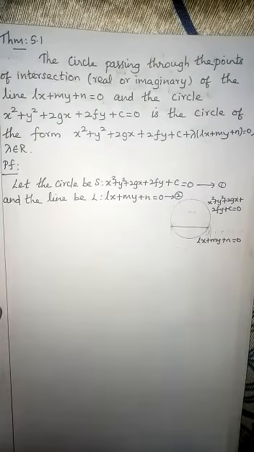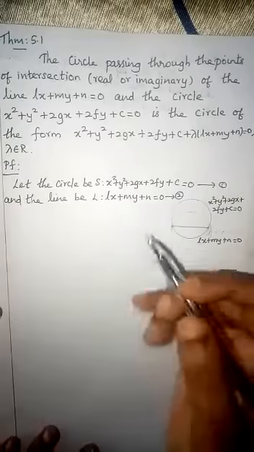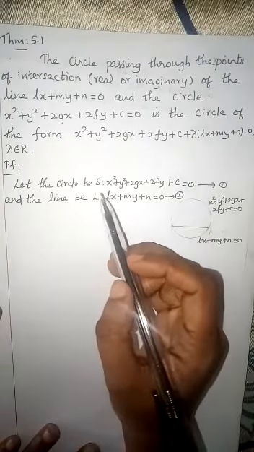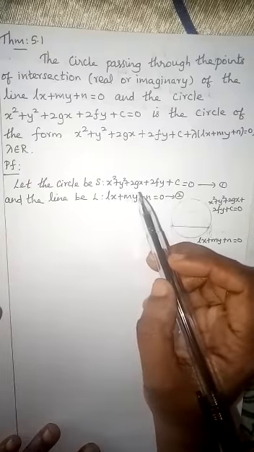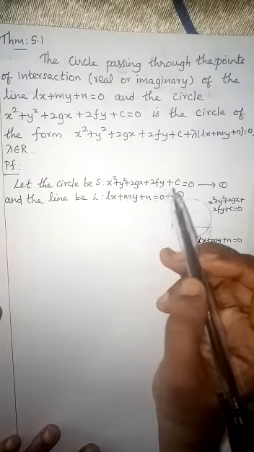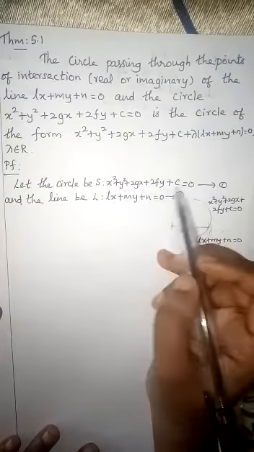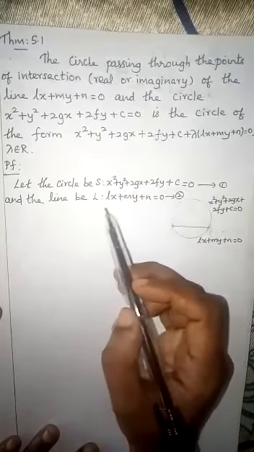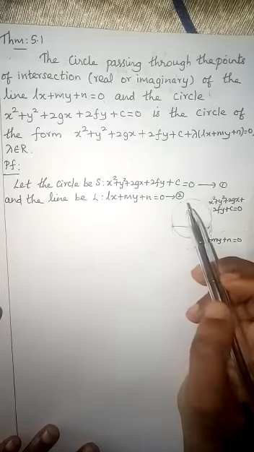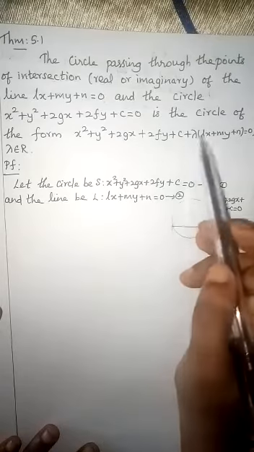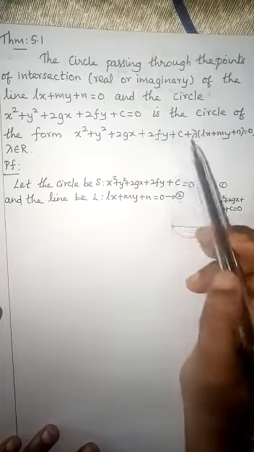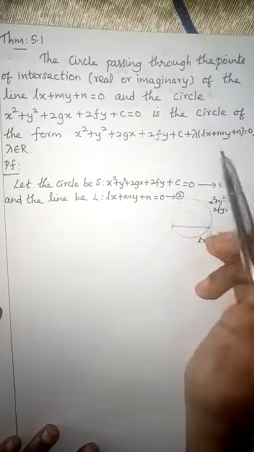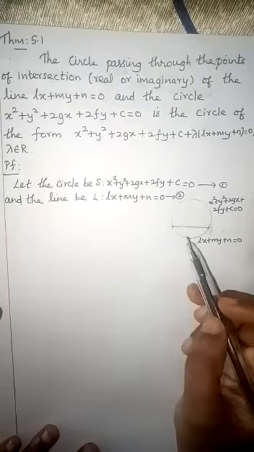For finding that circle equation, we are taking the given circle equation first. Let the circle be S, which is x² + y² + 2gx + 2fy + c = 0. Just we are denoting this circle equation as S, and the line equation as L, and take it as equation 1 and equation 2. You want to prove that the required equation is of this form and it passes through the point of intersection of the given circle and the line.